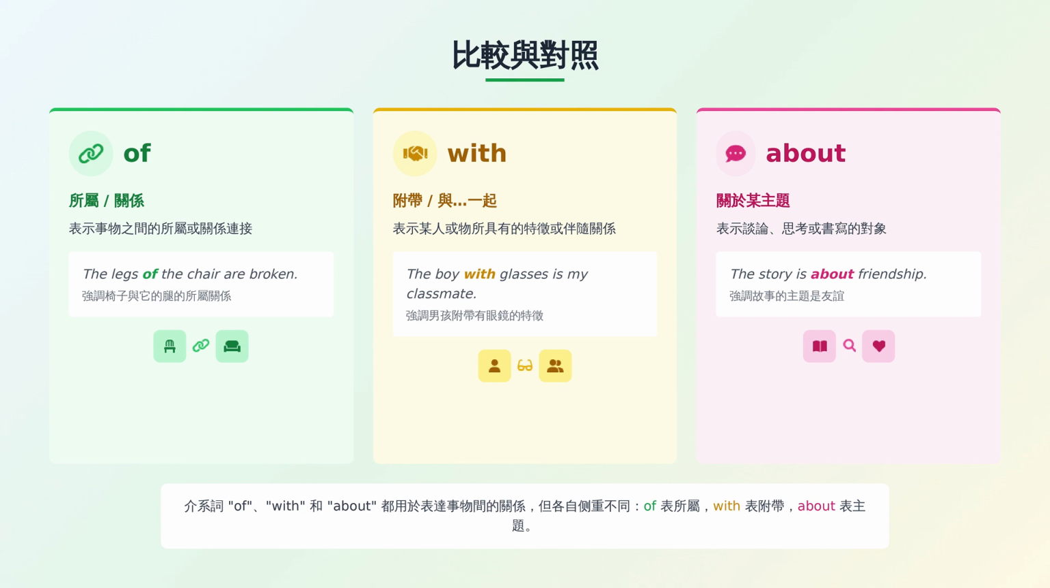About, related to a topic. This refers to the subject of discussion, thought, or writing. For example, the story is about friendship. This emphasizes that the story's theme is friendship. The prepositions of, with, and about all express relationships between things, but each emphasizes a different aspect. Of indicates belonging, with indicates attachment, and about indicates the subject.